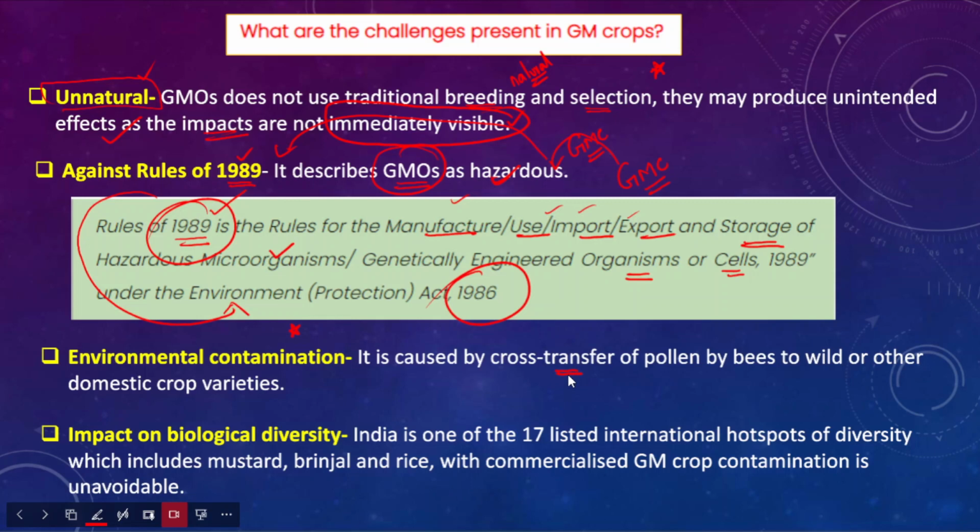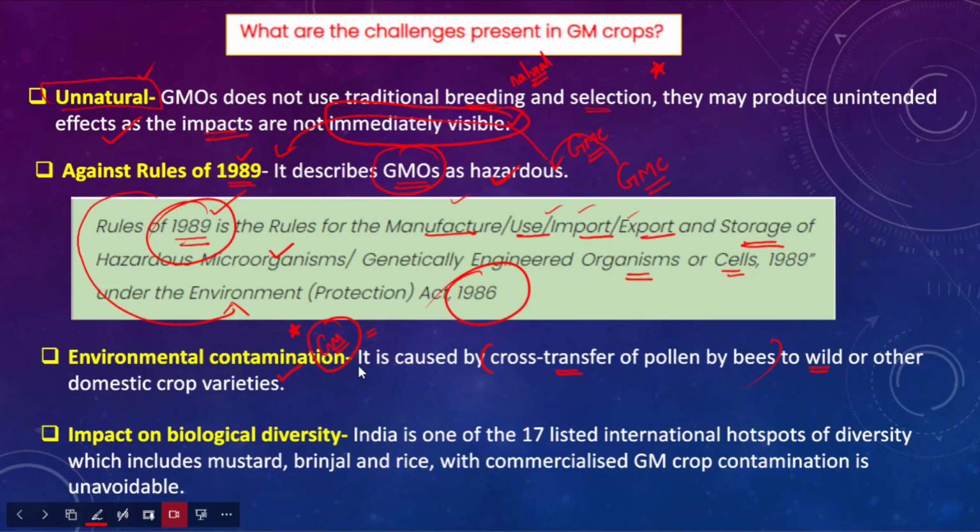Now if you look at the natural way of pollination of species, it generally happens through cross transfer of pollen grains through the wild bees, right? And other domestic crop varieties. However, with the GM crops this is not the case, and that also reduces the genetic diversity, crop diversity in nature, and that could also have serious implications on the food security of our populations.